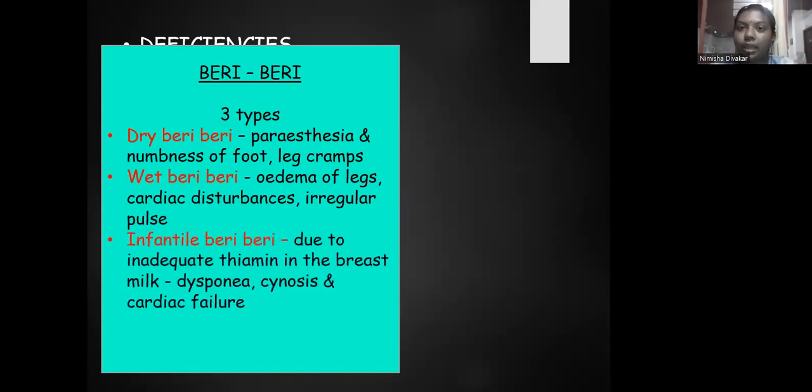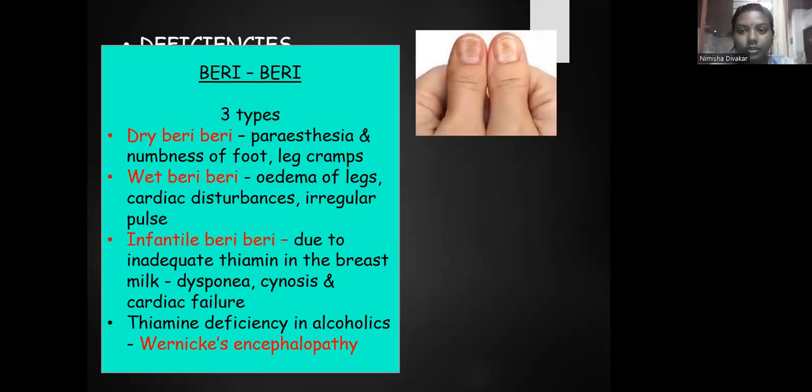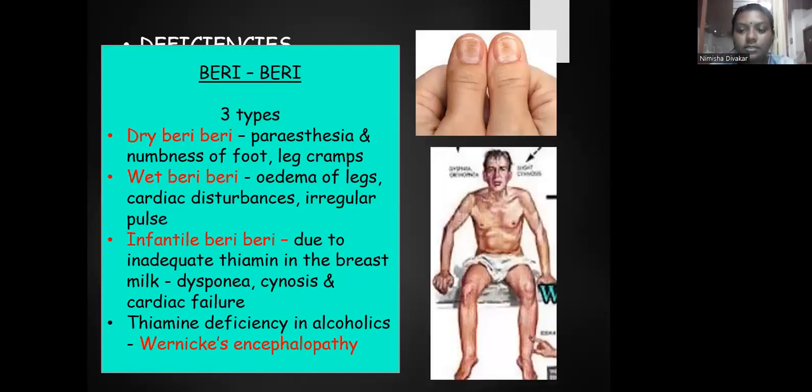It is due to inadequate thiamine in the breast milk, which results in dyspnea of the infant with cyanosis and cardiac failure. We already said alcohol and barbiturate consumption decreases the absorption of thiamine. So this type of thiamine deficiency in alcoholics is known as Wernicke's encephalopathy. So these are the symptoms of